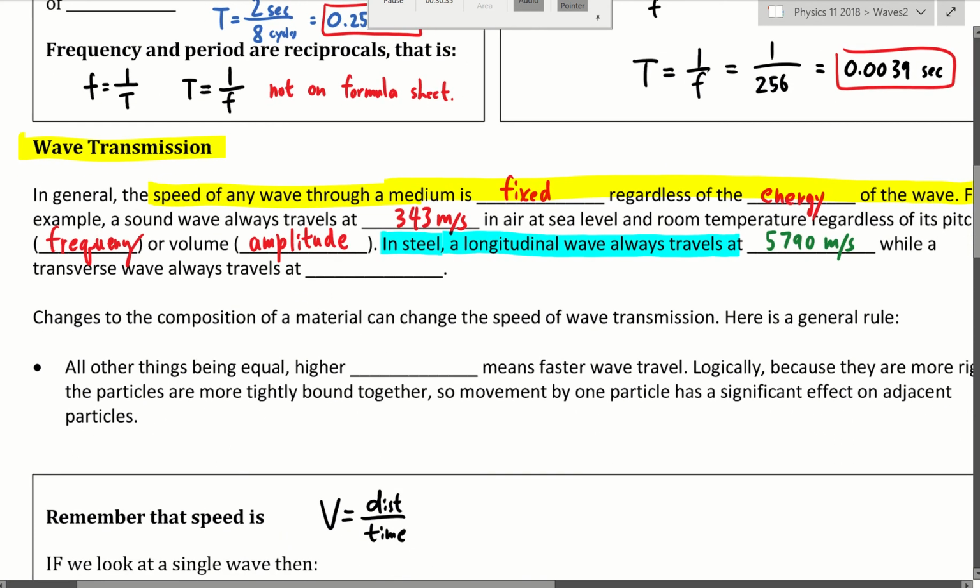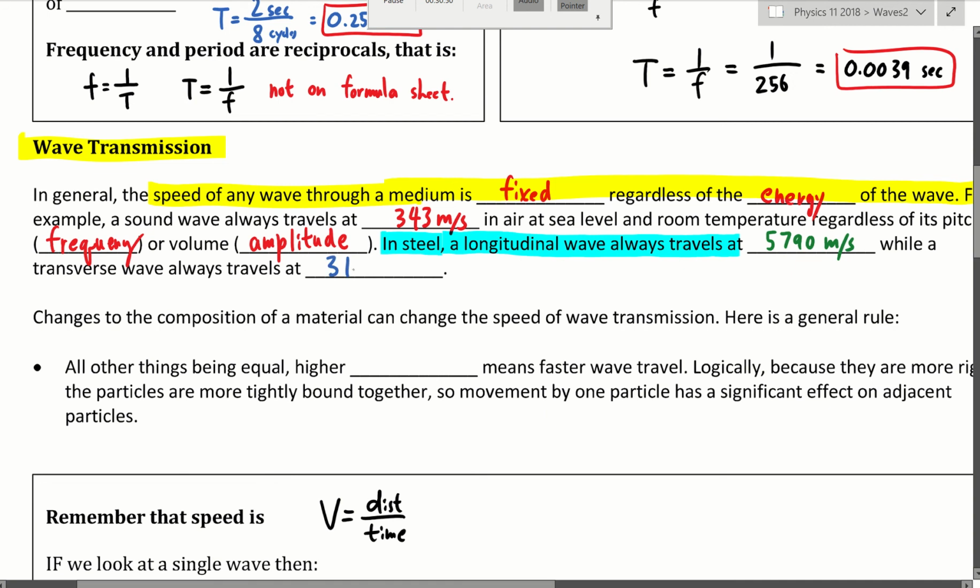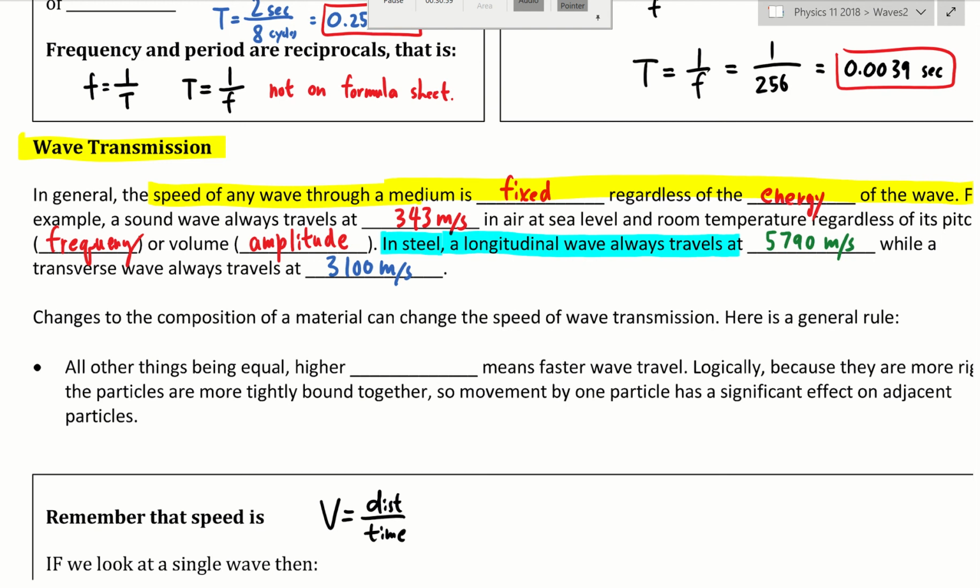Now, this is for a longitudinal wave, which is what happens if you, for example, hit a surface, you compress it. On the other hand, if you make a transverse wave in solid steel, the transverse wave will travel at approximately 3,000 meters per second. Now, you don't have to memorize these numbers, of course, like how fast sound travels in steel, and that's not something that I want you to know or remember. You just need to know that they go pretty fast, faster than air, actually.